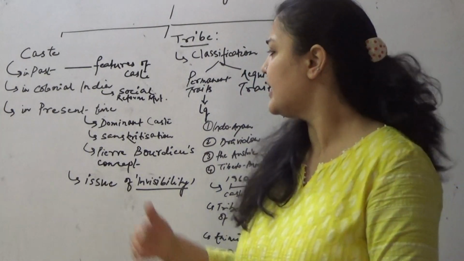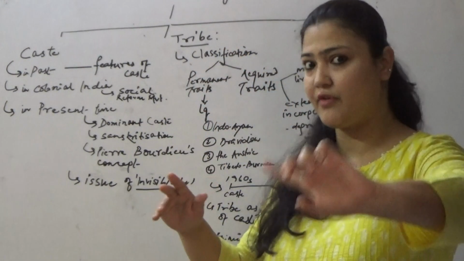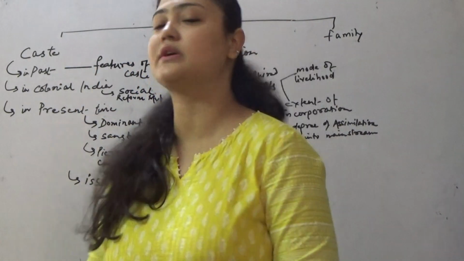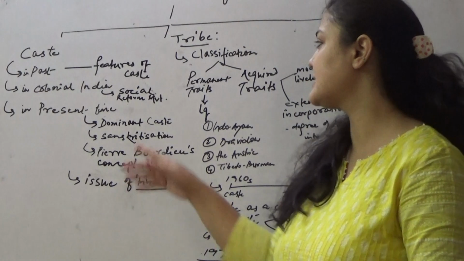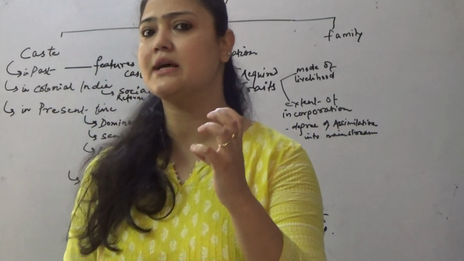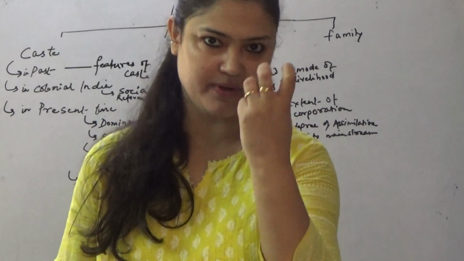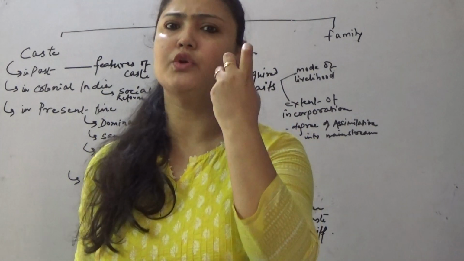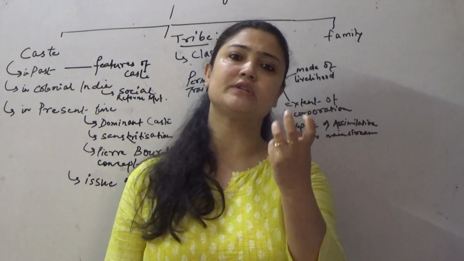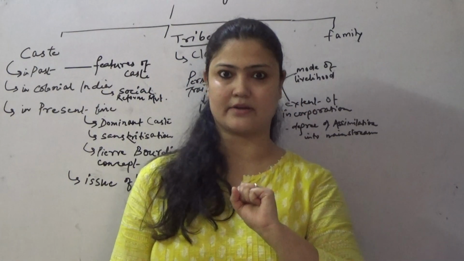Now, when you are understanding dominant caste, I will give you one example, but before that I just want to discuss what dominant caste is. Srinivas has discussed dominant caste. Now what is this dominant caste? Dominant castes are those castes, or the people from those castes, who are numerically high in a particular area or region, and they have economic capital, they have land rights.